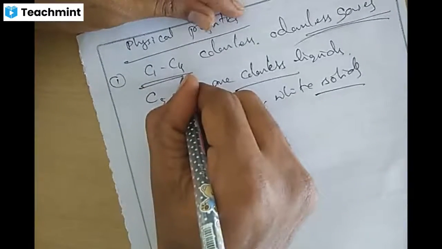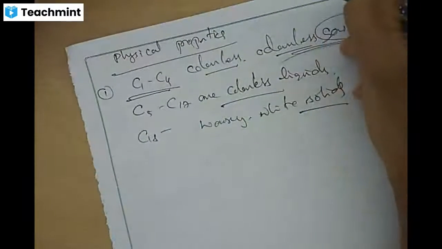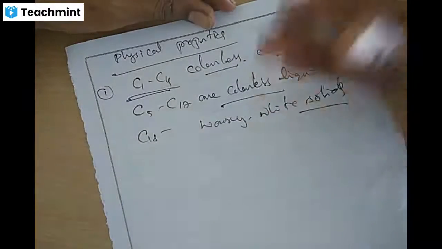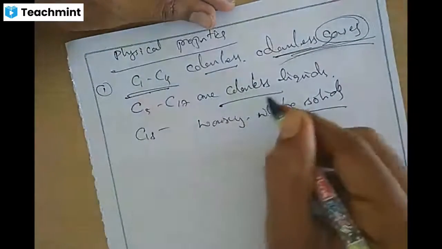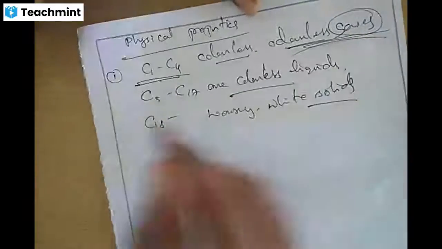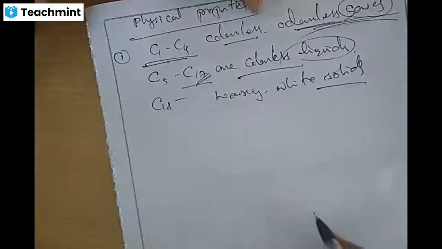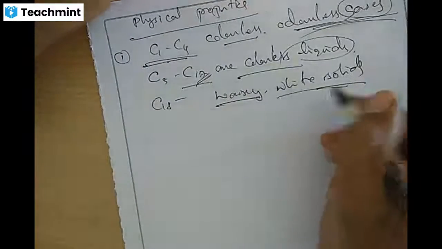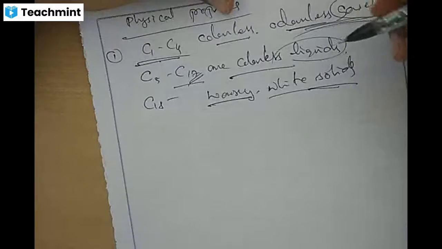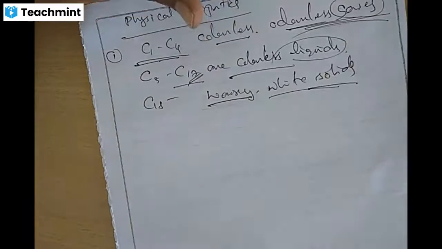C1 to C4 are colorless, odorless gases, C5 to C17 are colorless liquids, and you need to remember this. From the 18th onwards, waxy white solids, like Vaseline, the cold moisture creams we use, white solids, waxy, like jelly.